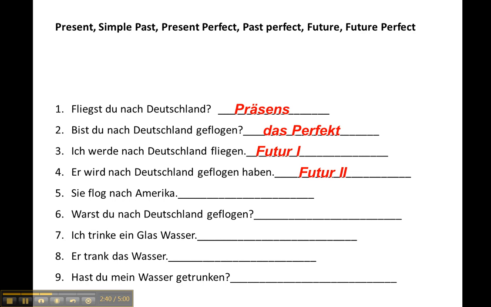Nummer 5, sie flog nach Amerika. So that's imperfect. It's a simple past. She flew to America. And just as a word of caution, the simple past is used commonly in German with certain verbs, but in conversation it's much preferred to use the present perfect tense for past events.